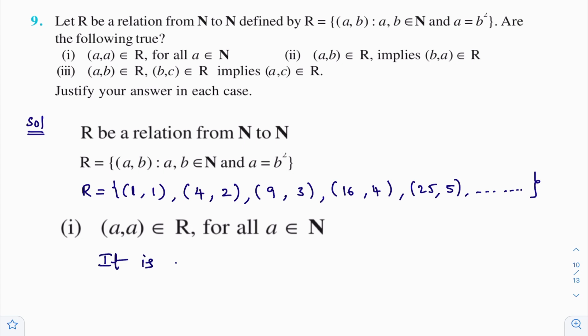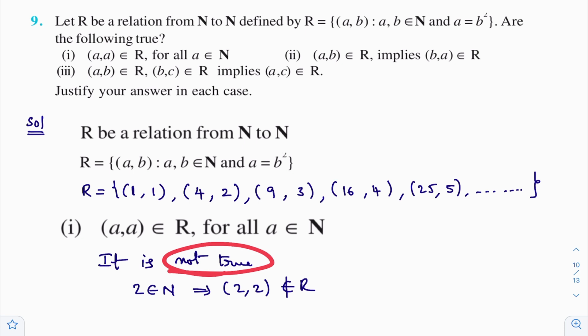Why is it not true? I'll give the reason. When it is not true, giving a counterexample is enough. For example, 2 is a natural number, but the ordered pair (2, 2) does not belong to the relation. That's why this statement is not true.